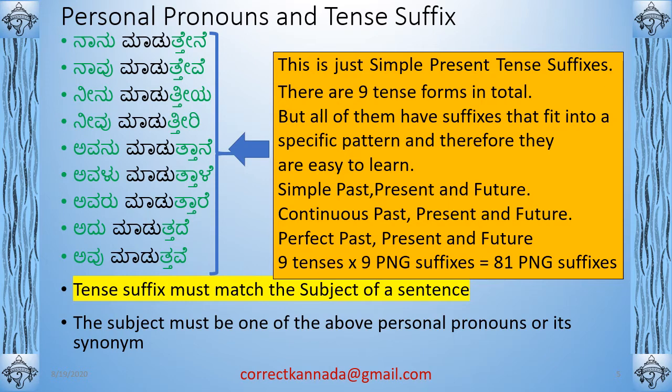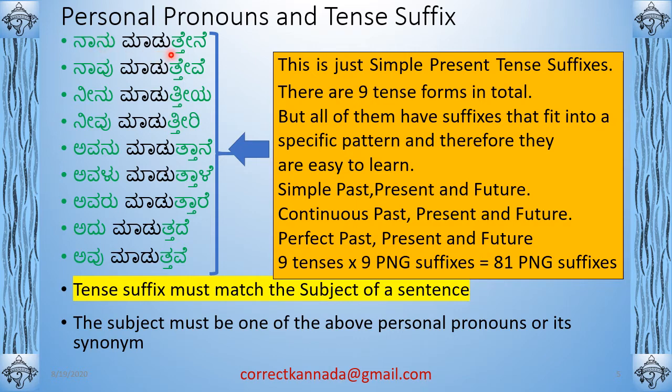Okay, personal pronouns and tense suffix. Now this slide gives the importance of these personal pronouns, how they are related to the suffix of tenses. Now tenses means what? You take a verb and you add a suffix to a verb to indicate the person, whether it's first person, second person, third person, number, whether it's singular or plural, gender, masculine, feminine, or neuter. That is the purpose of this suffix. The suffix of a verb, when added to the verb, becomes tense. The tense has to match with the subject of a sentence. That is a key point that we need to understand.